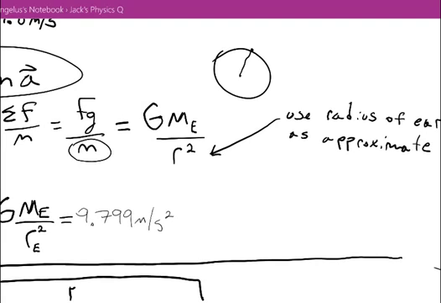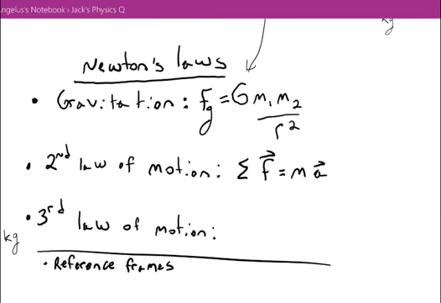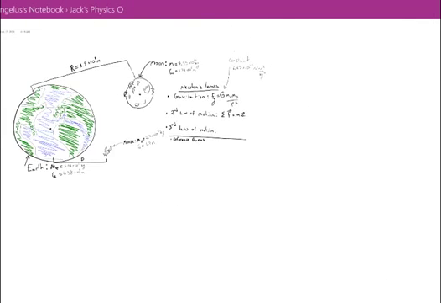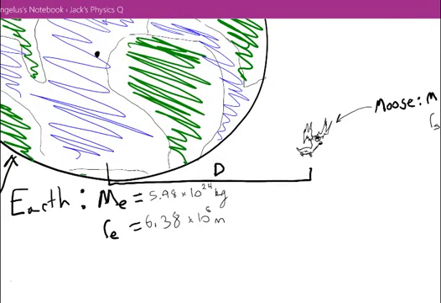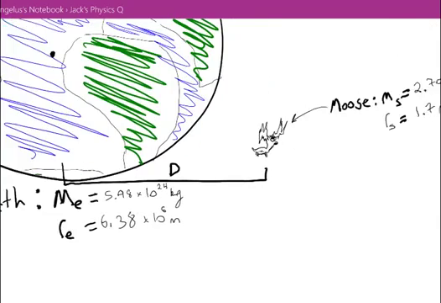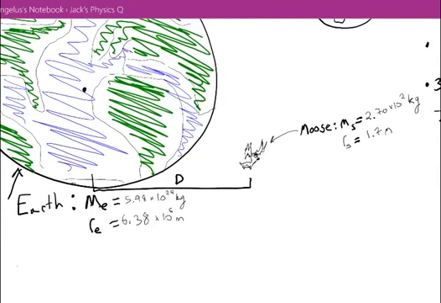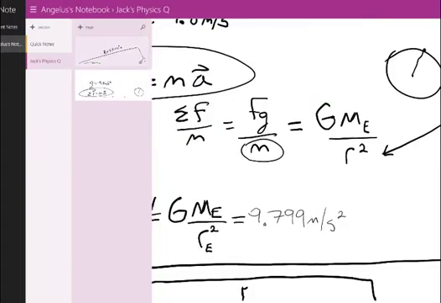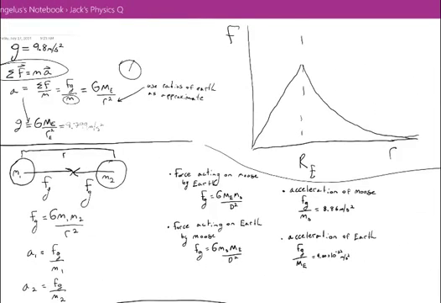The moose is 1.7 meters, and the radius of the Earth is about 6 orders of magnitude larger than that. So that approximation is very accurate. No need to worry about the added height of the moose.